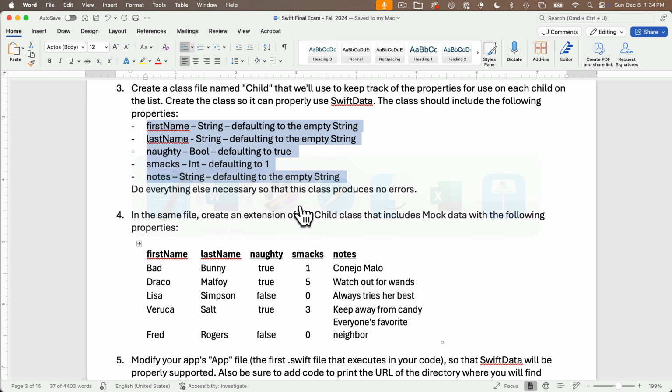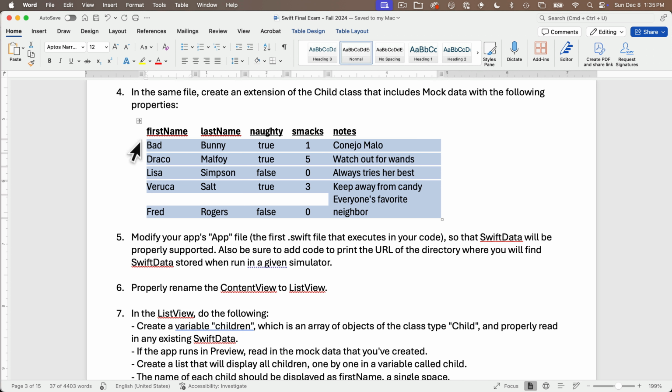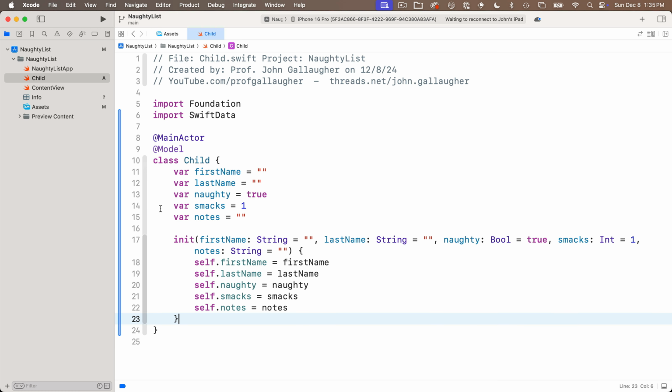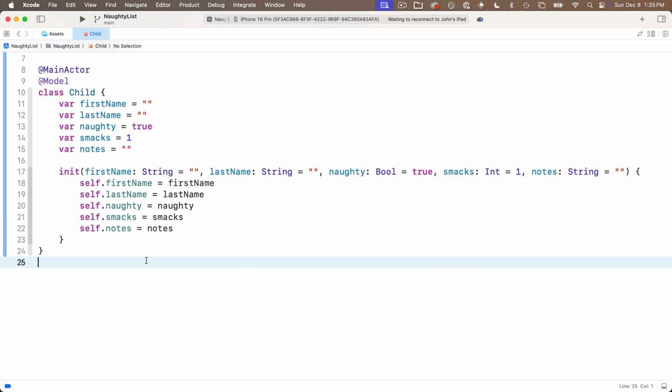So let's head back over to question number 4, and in this it wants us to set up an extension to the Child class that includes mock data that will have the following properties. So we want to have first name, last name, naughty, smacks, and notes with all of this information in here. Again, this is only for our preview data. Our students have learned how to do this and they've done it multiple times in class. So I'm going to copy this data so that I can paste it in as I'm creating my mock data.